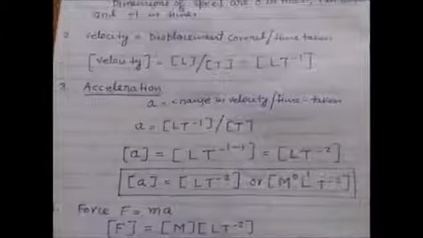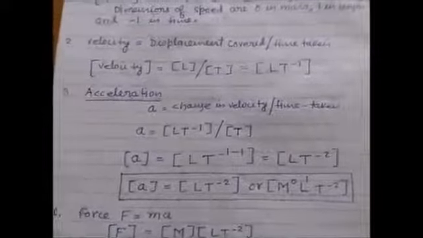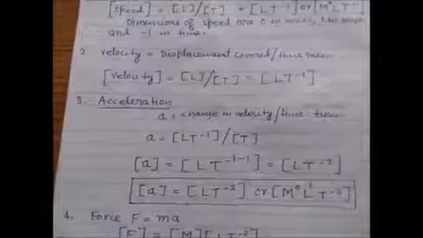Okay, in the same manner, acceleration is change in velocity upon time interval. Okay, keep this fact in mind. The dimensional formula of change in any physical quantity is equal to the dimensional formula of that physical quantity.